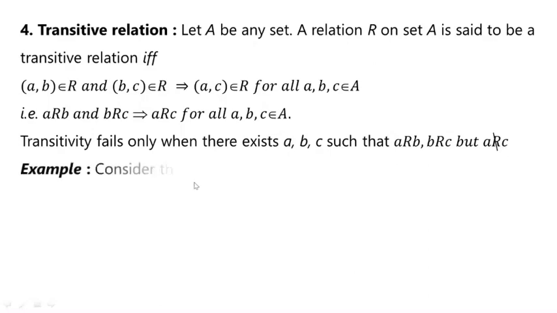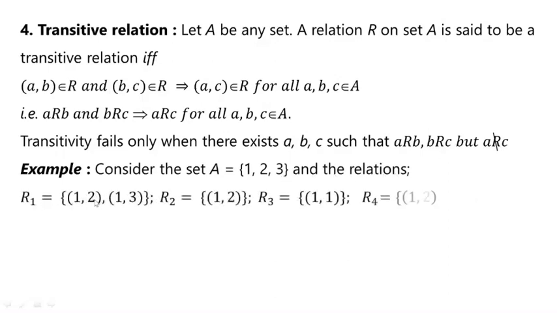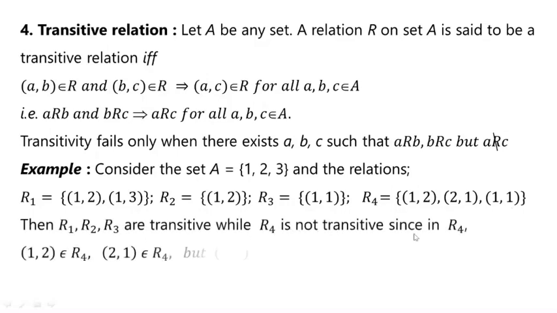For example, consider the set A having elements 1, 2, 3 and the relations we have given. R1 is the relation given by the set of ordered pairs (1,2), (1,3). R2 is a relation given by the set of ordered pair (1,2). R3 is a relation given by the set of ordered pair (1,1). R4 is the relation given by the set of ordered pairs (1,2), (2,1) and (1,1). Then R1, R2 and R3 are transitive while R4 is not transitive.